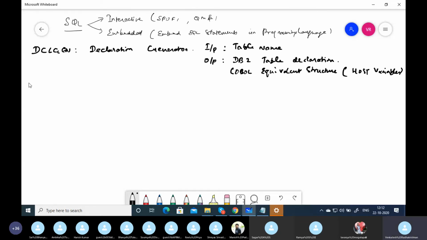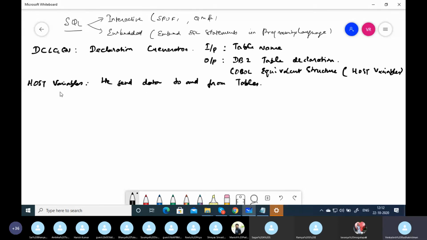So what are host variables? Host variables are variables with which we send data to and from tables. It is called a host variable because a programming language is called the host language and the database is like a guest.